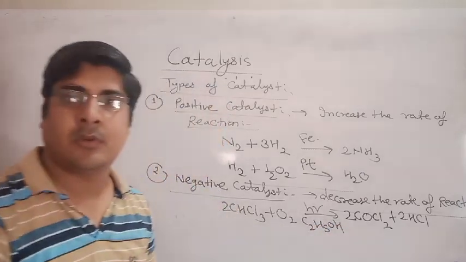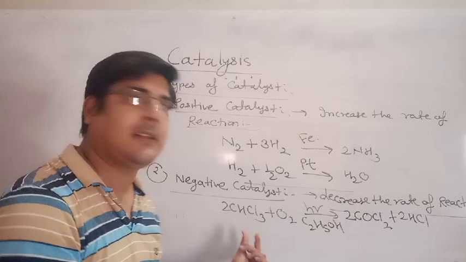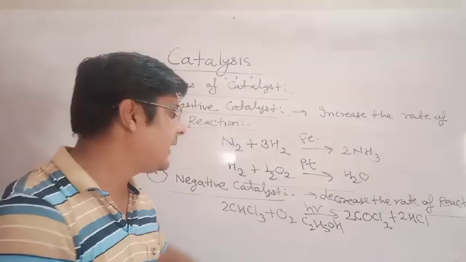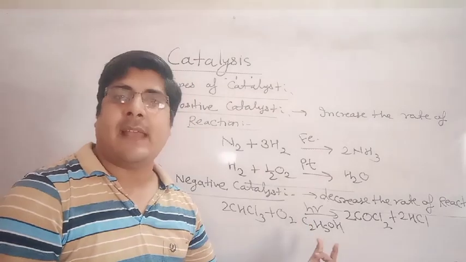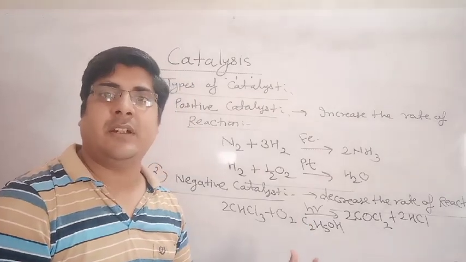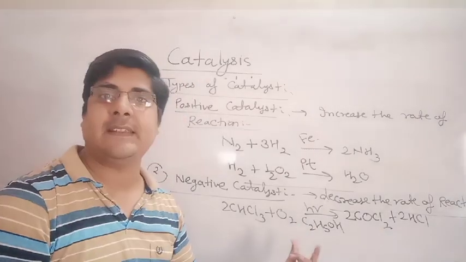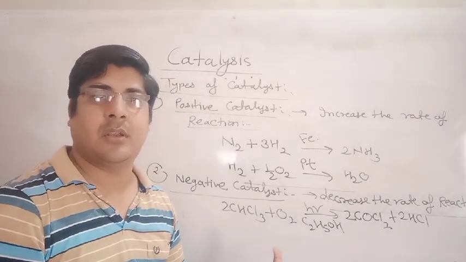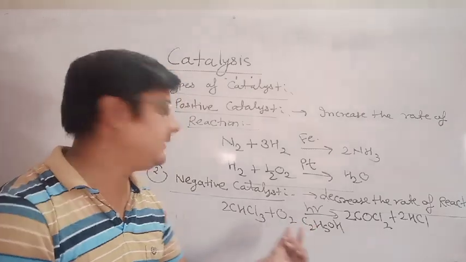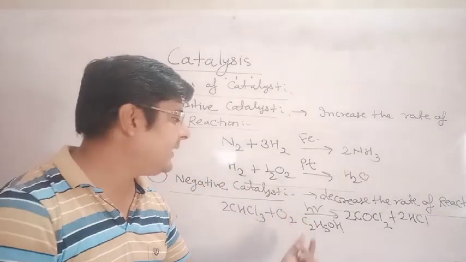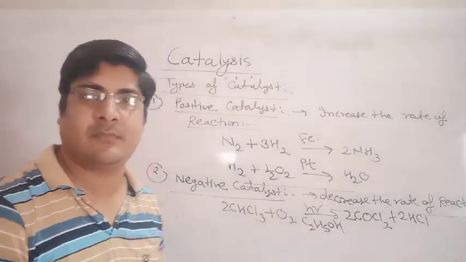And you will have to keep this chloroform in colored water. Okay. So in the presence of ethanol, this reaction will take a long time. So here ethanol decreases the rate of this reaction. So ethanol works as a negative catalyst because it decreases the rate of reaction.